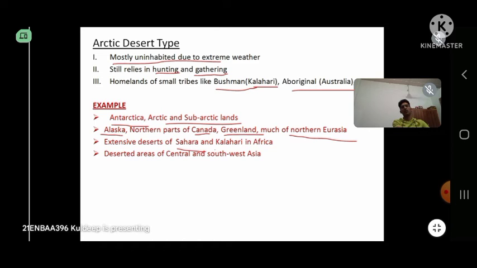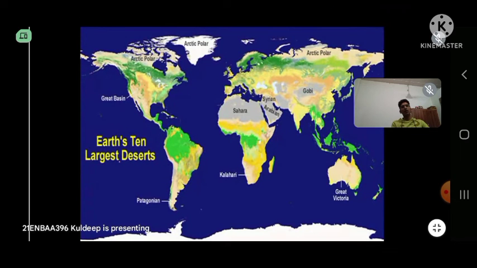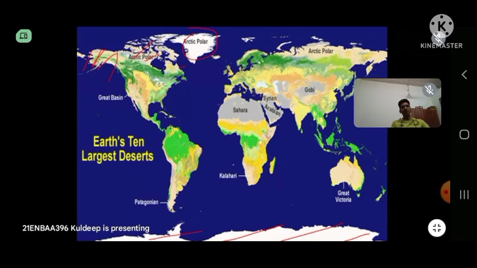Now let's look at the map. Antarctica is at the southern part of this map. There is this Arctic polar. This Greenland is here. Now after Greenland, this is Alaska, which also comes under this region. And then there is this Kalahari part in Africa and the Sahara Desert in Africa.